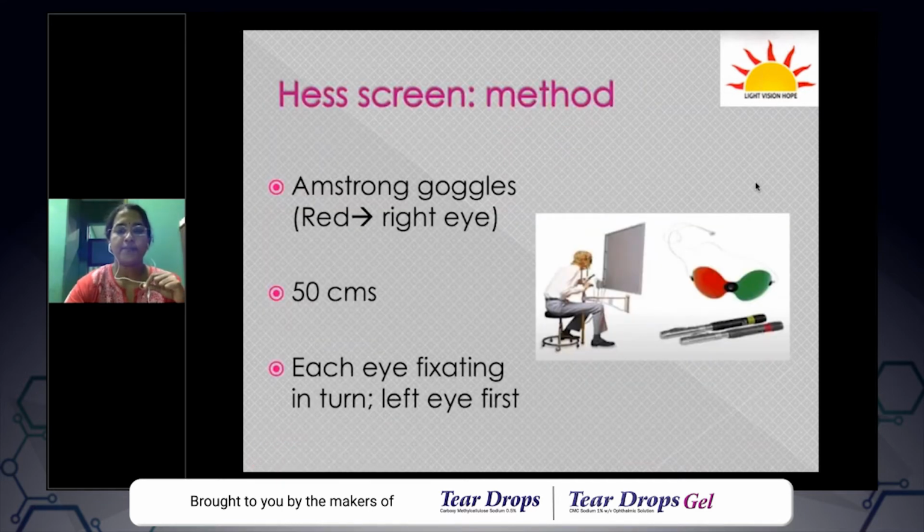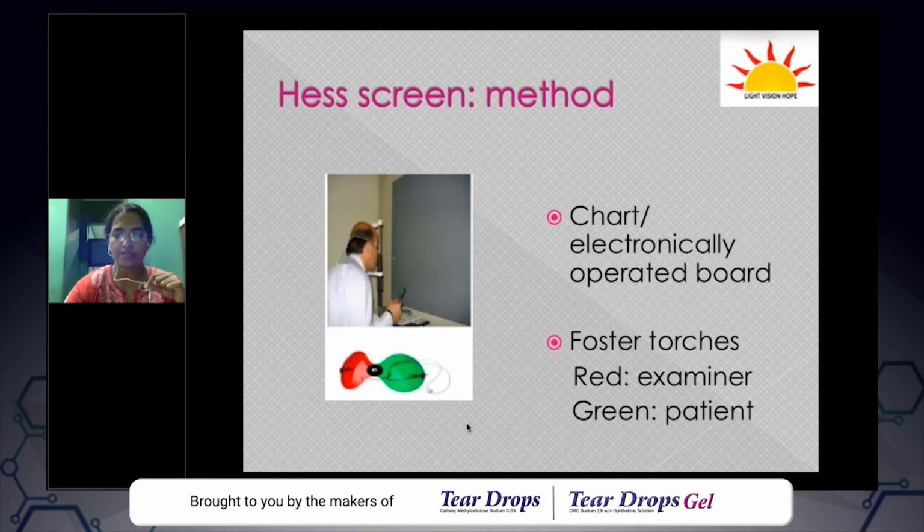So this is a patient undergoing Hess charting. You can have a manual Hess screen or an electronically operated chart. This I have taken from the internet. Again, the patient is wearing Armstrong goggles, red before the right eye. And this chart is characteristically done at 50 centimeters. The distance is fixed, and maintaining the distance is very important for interpretation. Each eye is fixing in turn. By convention, left eye first. So in the plots also, we use the left eye.